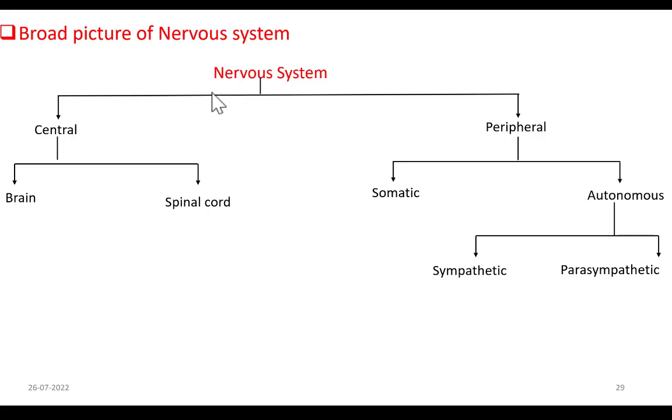It has two main divisions, central and peripheral. Central is divided into brain and spinal cord. Peripheral is divided into somatic and autonomous. Autonomous again into sympathetic and parasympathetic. So for this video we take up the central nervous system. Under the central nervous system we have two main parts, that is the brain and spinal cord. So let's start with the brain.